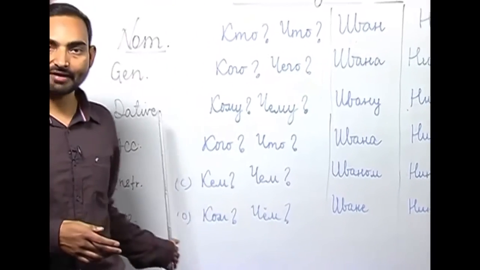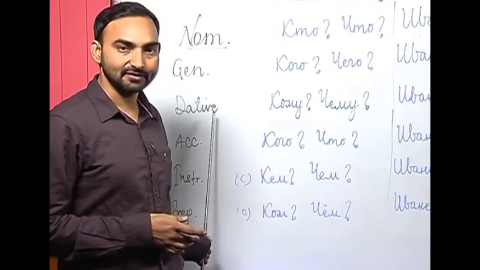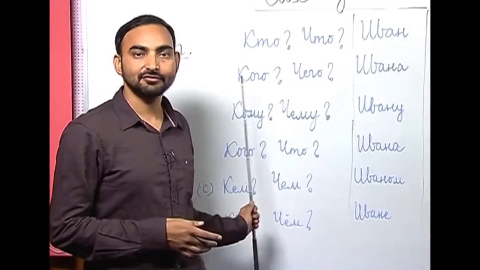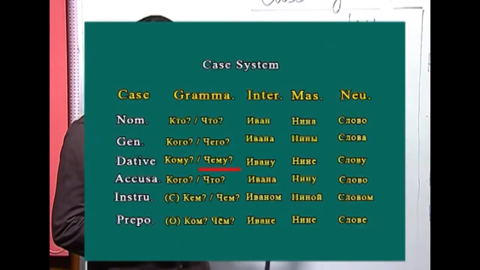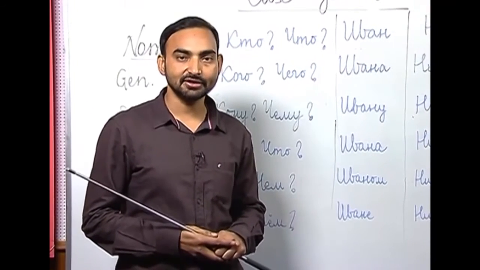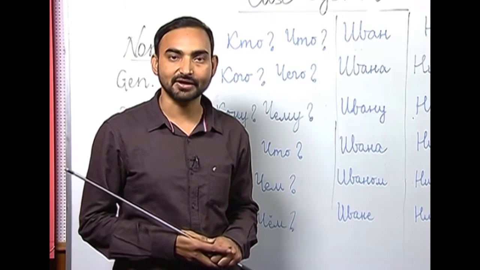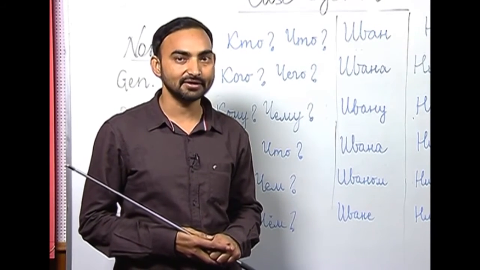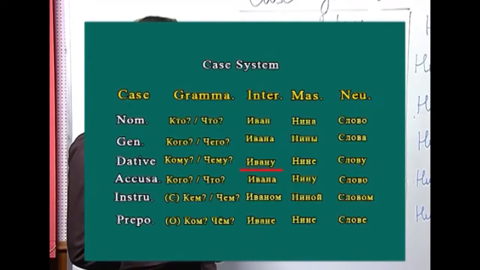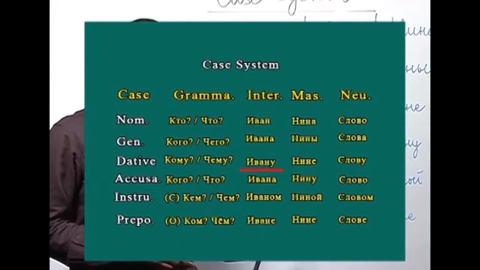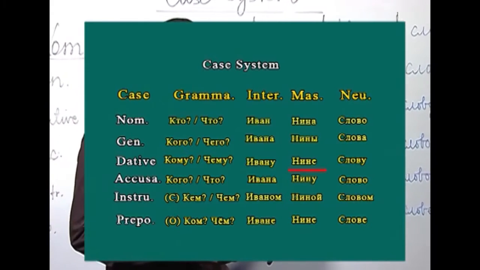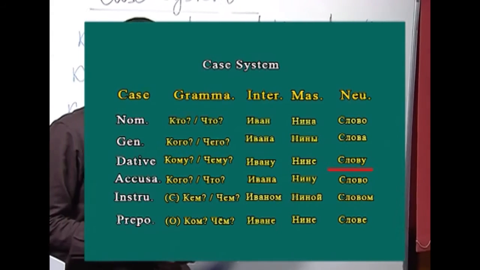The next case we have in Russian is the dative case. The question that the dative case of nouns answers is komu, chemu. Komu, chemu also describes the function which is the indirect object. The indirect object of a sentence is denoted by the dative case of nouns. So, Ivan in the dative case will be Ivanu, Nina in the dative case will be Nine and slovo in the dative case will be slovu.